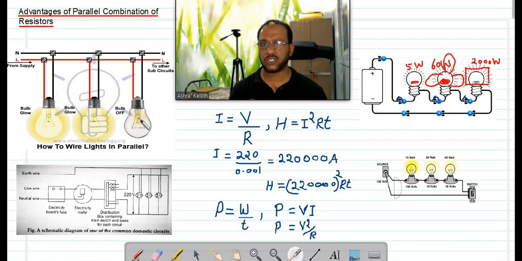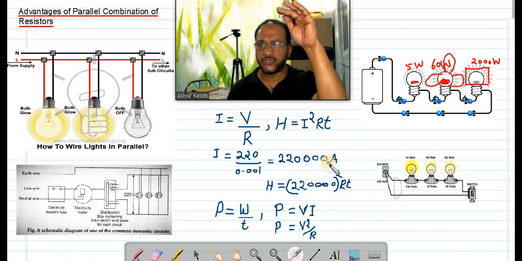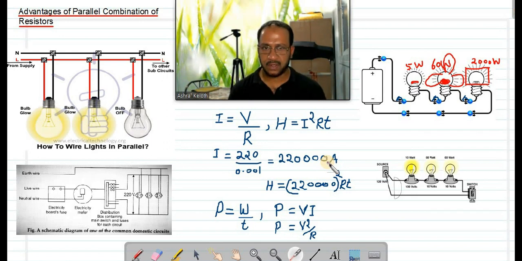Now the fourth point, as I told you in the beginning, when we are buying electrical appliances, electrical devices, you have to see at the back side whether it is designed for 220 volt or 110 volt. In our building, if it is 220 volt, all should be given 220 volt. All devices should be designed for 220 volt. Got it?